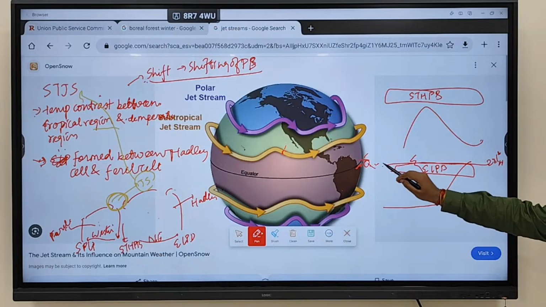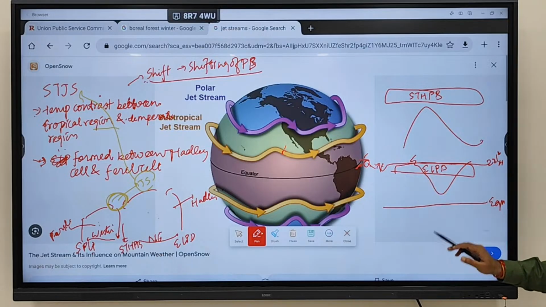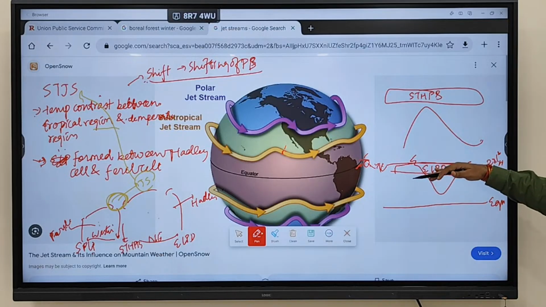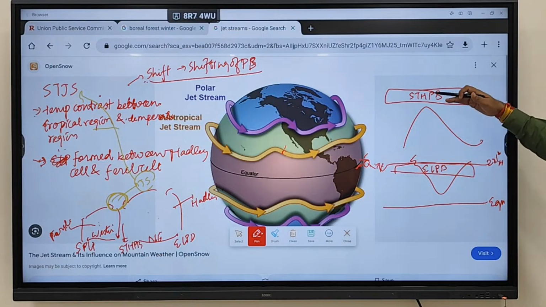So when the sun position is at the Tropic of Cancer, the equatorial low pressure belt will shift upward, and the subtropical high pressure belt will also shift upward. So where will the jet stream now blow?